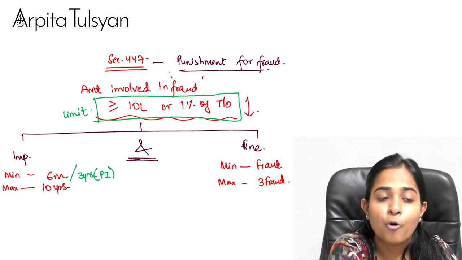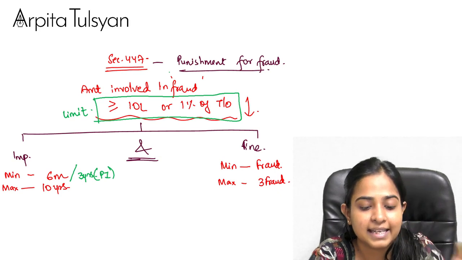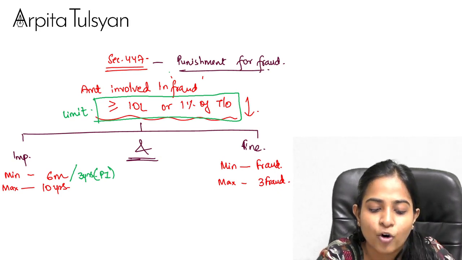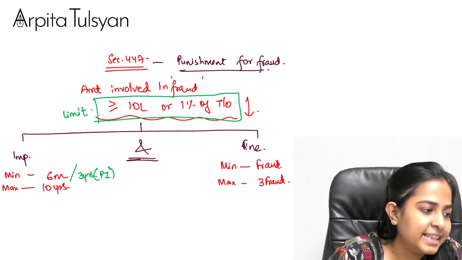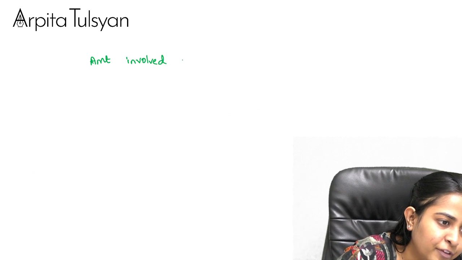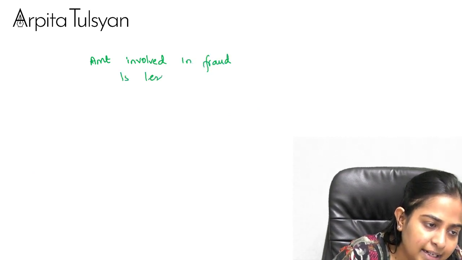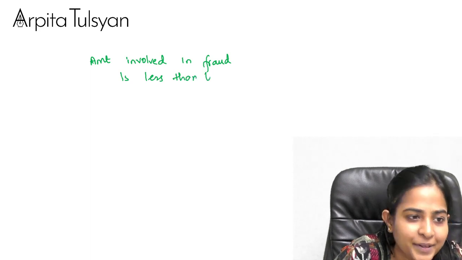Ma'am, what if we have done a small fraud, that is, the amount of fraud that we have done is less than this particular limit? Then what? So what are they telling? If the amount involved in fraud is lesser than the limit. Ma'am, what is the limit? You only tell me.